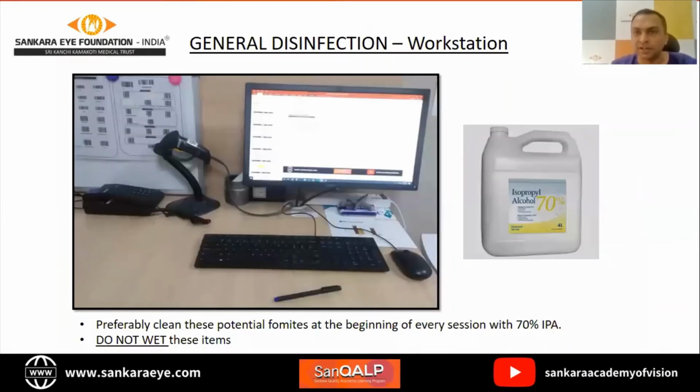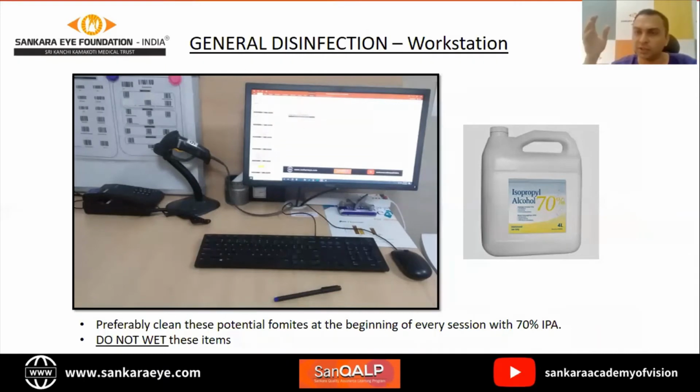Coming to general disinfection of your workstation. This picture is common across most of our workstations. It may differ slightly, but whether it is registration or refraction or your doctor station, nursing station, counseling, pharmacy, opticals, any of these, these are the usual items.